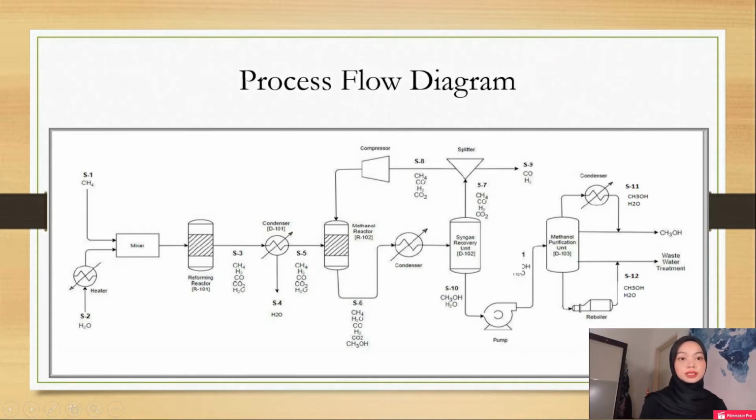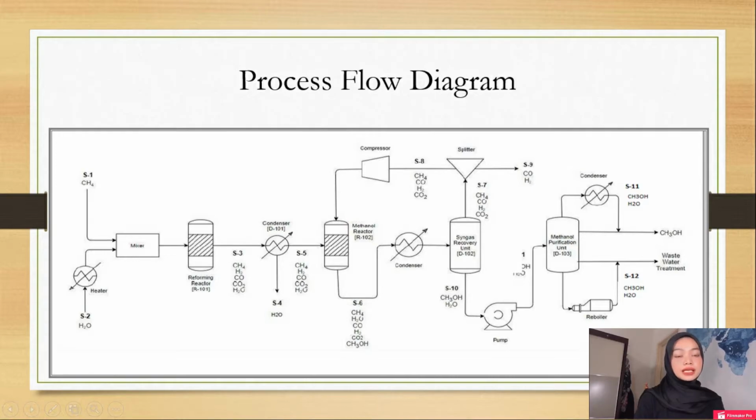The excess steam is then reacted with natural gas supplied from the pipeline to produce syngas. The process continues with the reaction of carbon monoxide gas and water to form carbon dioxide and hydrogen gas. The vapor stream is the output of the reforming reactor through S3 and will be transported into the condenser. In the condenser, the produced syngas stream from S3 is cooled down to remove 95% of the excess water through the bottom stream of the condenser.